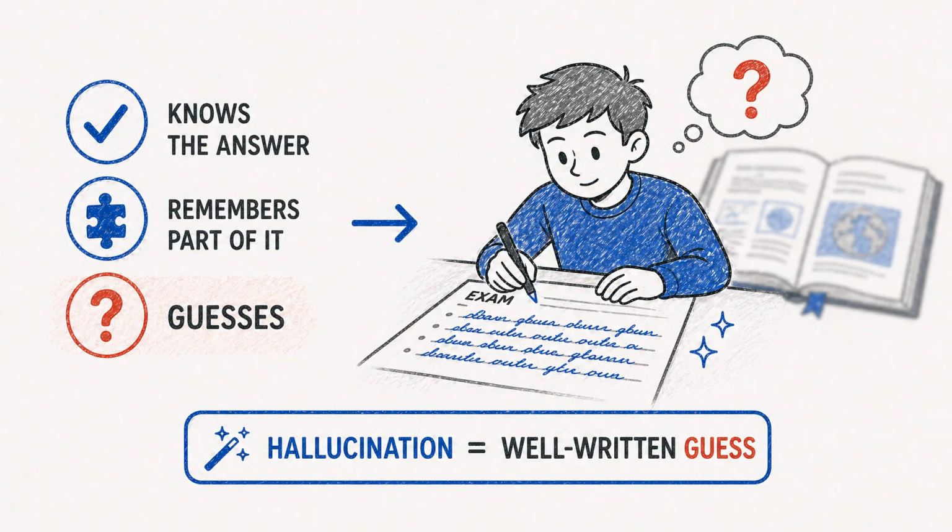Think of the student taking an exam they did not fully study for. Sometimes they know the answer. Sometimes they remember part of it. Sometimes they guess in the style of the textbook. A hallucination is like that last case, except the answer may still be written beautifully.